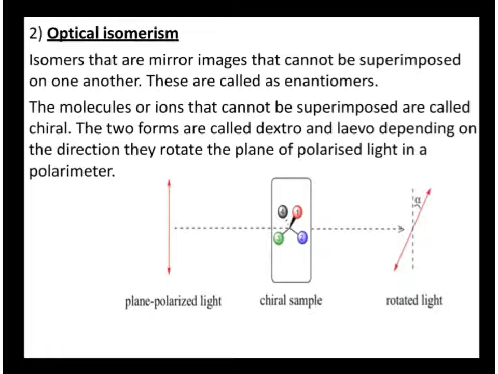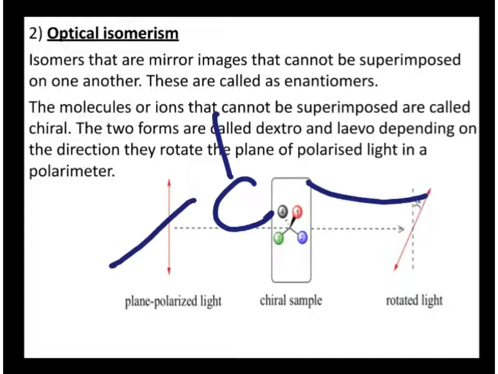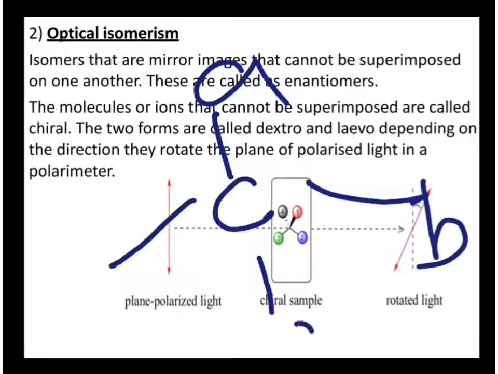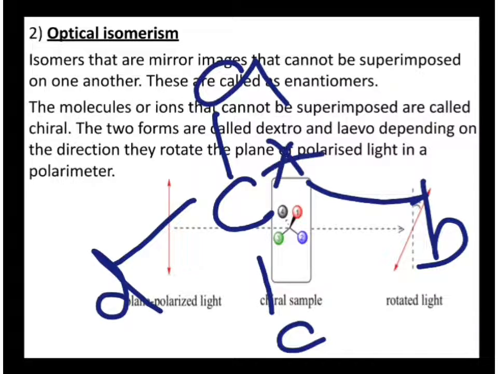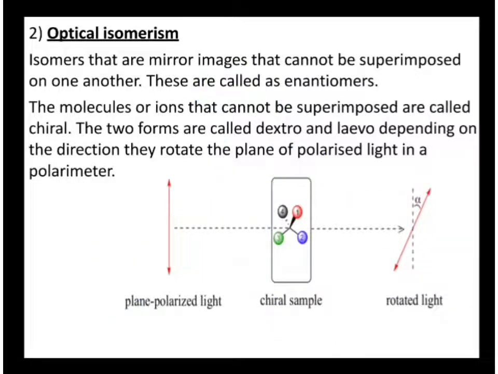Under stereoisomerism, the next type of isomerism is optical isomerism. Optical isomers are nothing but mirror images which cannot be superimposed on one another. These are also called enantiomers, which cannot be superimposed on one another. Here the molecule has to be chiral. Chiral meaning if you have four groups attached to carbon, all these four groups have to be different. Then this carbon is said to be chiral. It will have a chiral center.